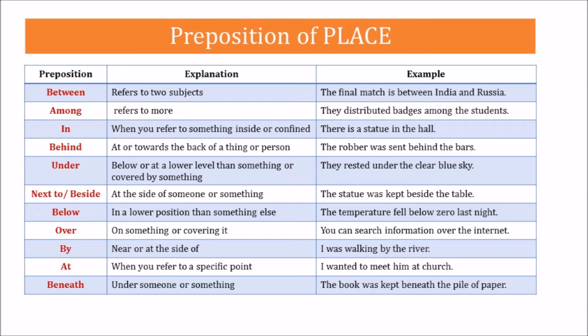In general, we use at for a point and in for an enclosed space. Use the preposition under to talk about people, things, animals that are below something. In the same way, use the preposition over to talk about people, things, animals that are above something or covering something. Use the preposition in front of to talk about people, things, animals that are further ahead than someone or something else. Use the preposition behind to talk about people, things, animals that are at the back of something or someone.